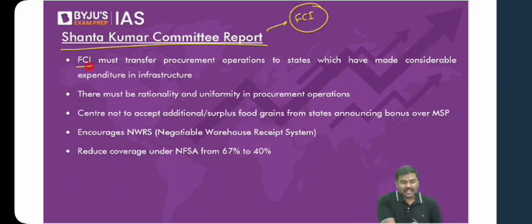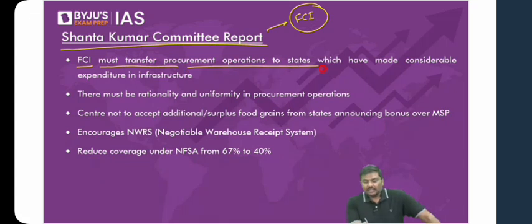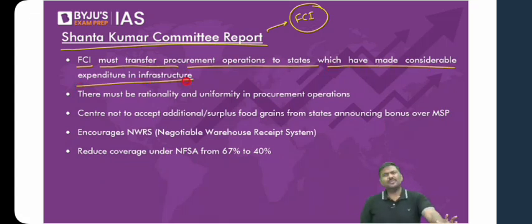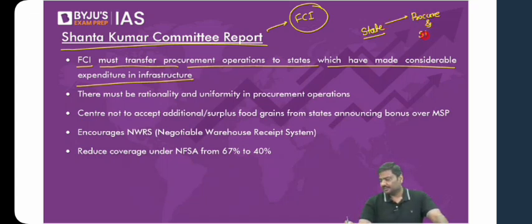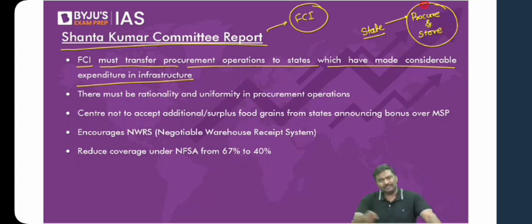First one, FCI must transfer procurement operation to the states which have made considerable expenditure in infrastructure. What do you mean by this? Let's start with an example. Here is the state government. The state government already has spent money and developed infrastructure using which they can procure and store food grains.